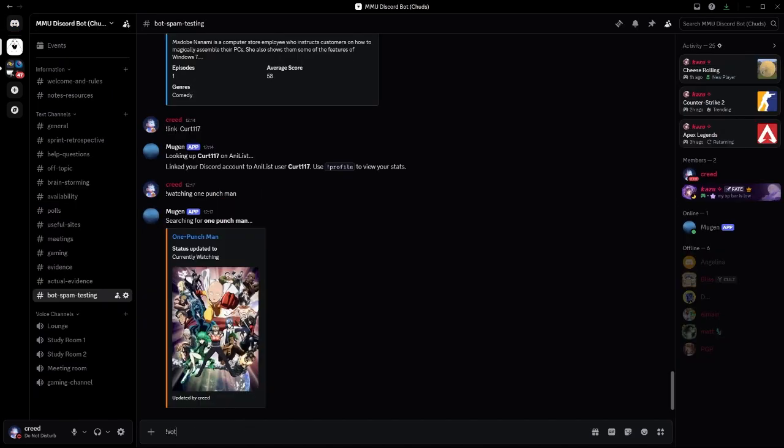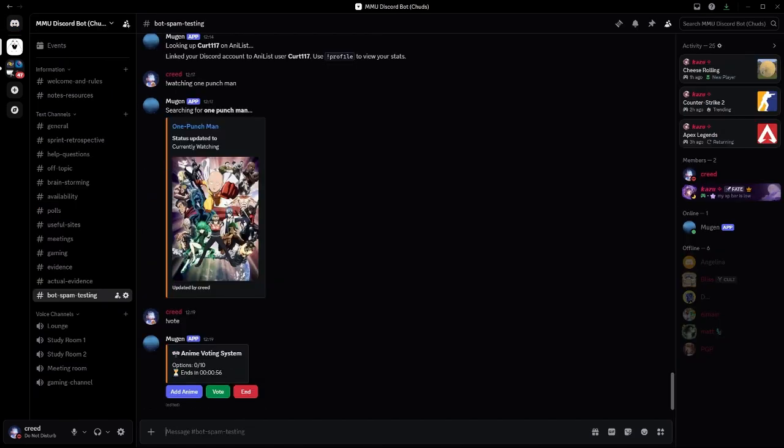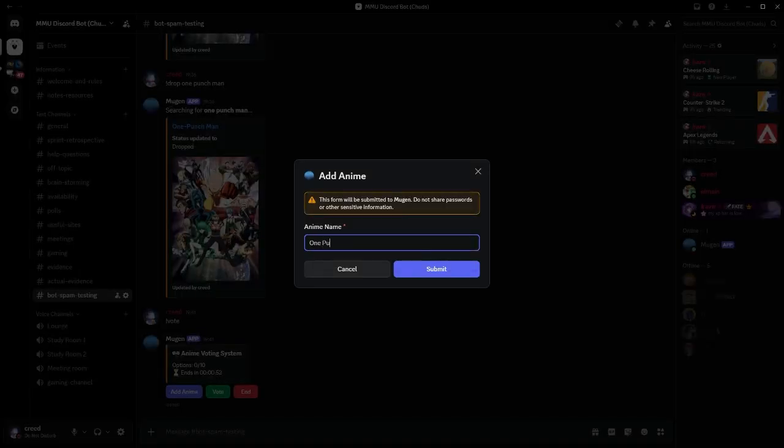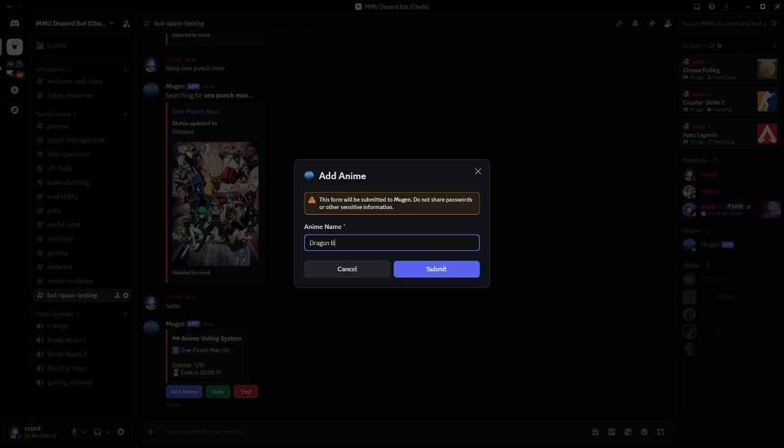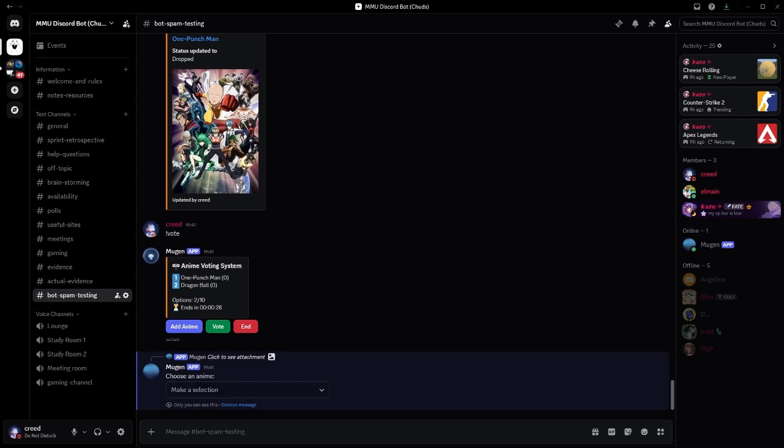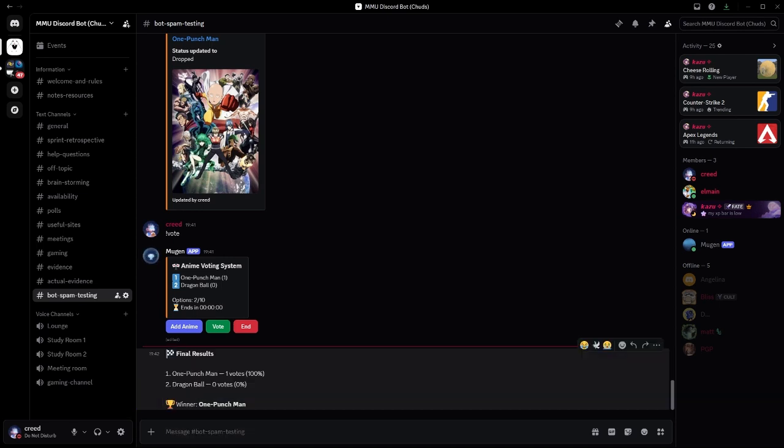Finally, the voting system command. This starts a timed server poll. A pop-up menu appears so members can add their own anime suggestions, and then a drop-down lets everyone cast their vote. When the timer runs out, Mugen announces the winner to the channel automatically.